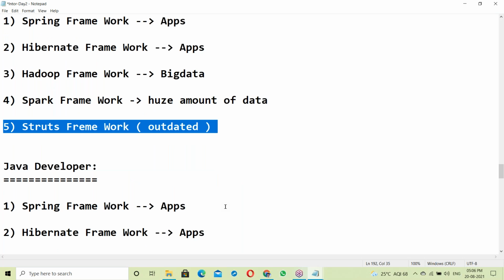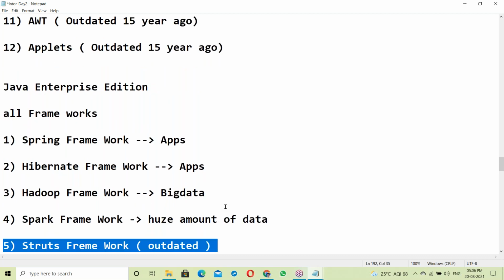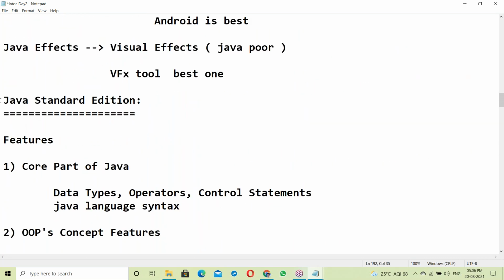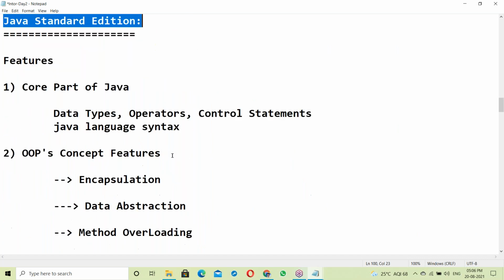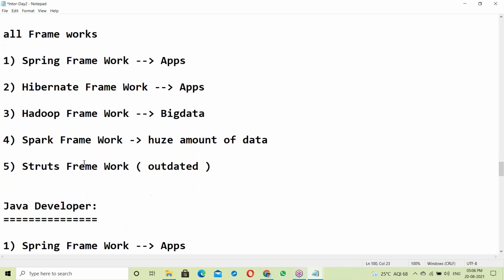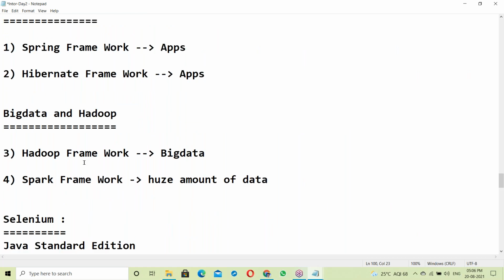After finishing your core Java, you have to decide whether to become a Java developer, a big data developer, or a testing Selenium developer.